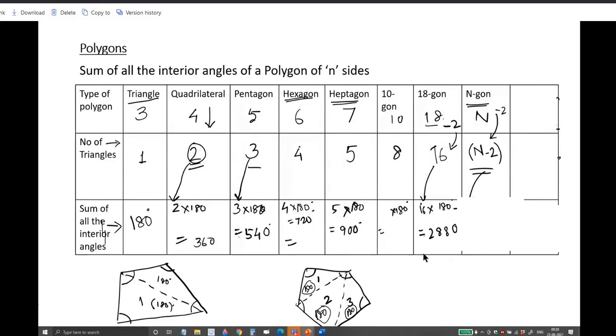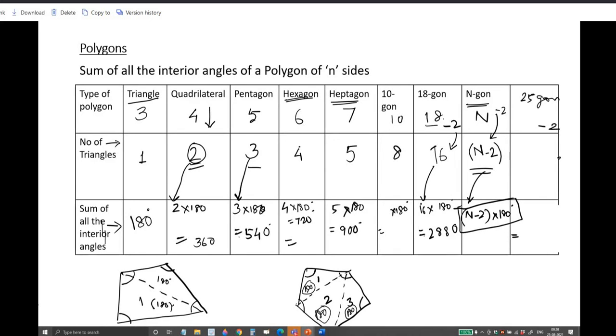Is it understood? Yes, sir. Next, for an n-gon, there are n sides. What will be the number of triangles? n minus 2. Right? Yes, sir. Now, what is the total of the angles? You will have to multiply n minus 2 by 180. n minus 2 into 180. You will get the total of all the interior angles of the n-gon.